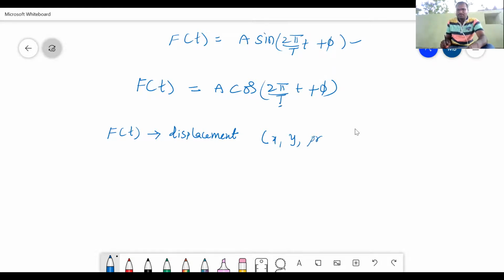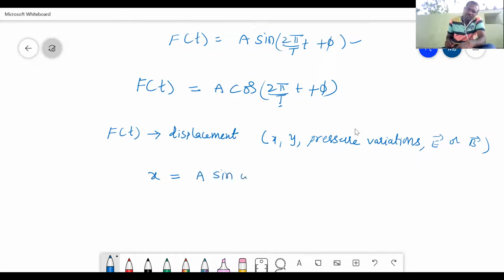Okay, pressure variation, electric or magnetic fields, anything, this f of t. Okay, now this function can be written as x is equal to a sine omega t plus phi.